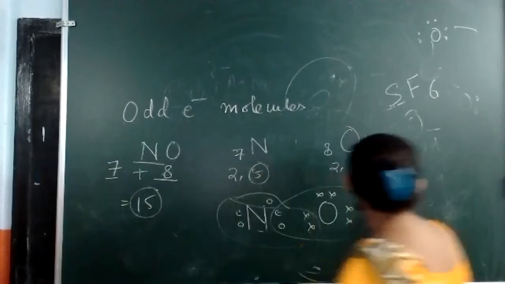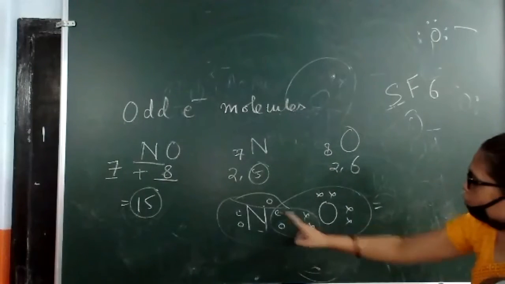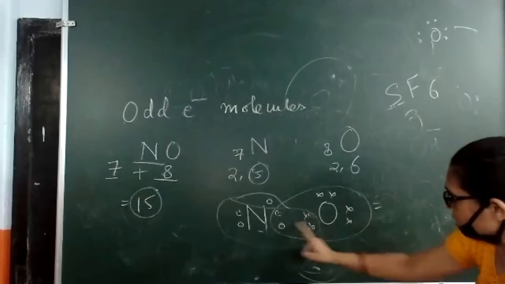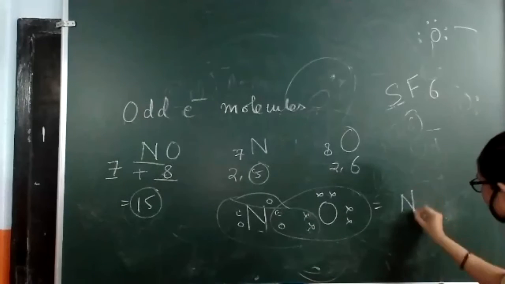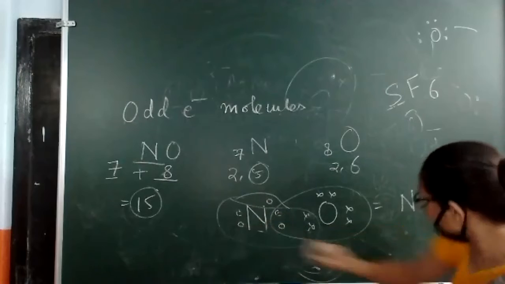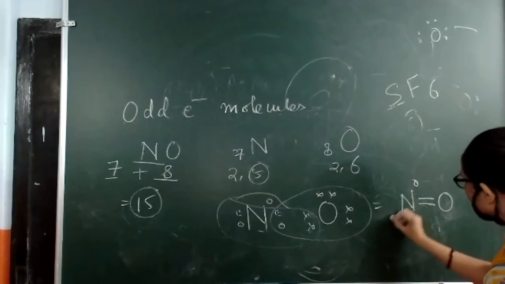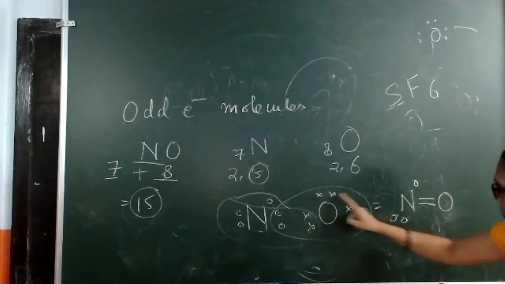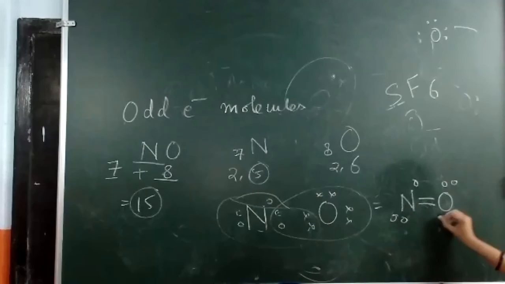And if we want to show this by bond formation, two electron pairs we have mutually shared, so 2 bonds we can show. So here nitrogen is having 2 bonds with oxygen, and 3 electrons with nitrogen and 4 electrons with oxygen.